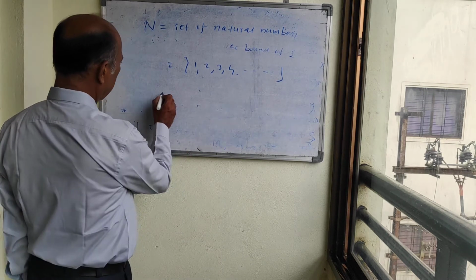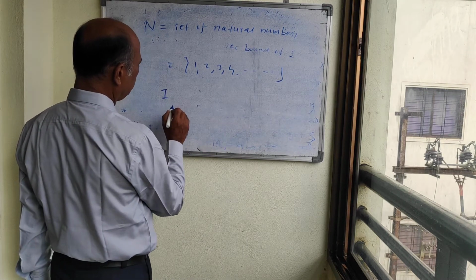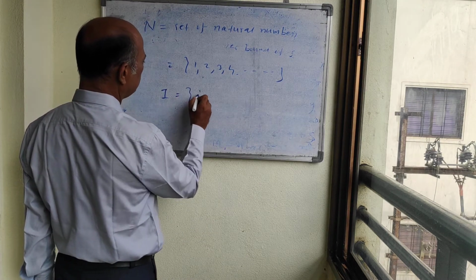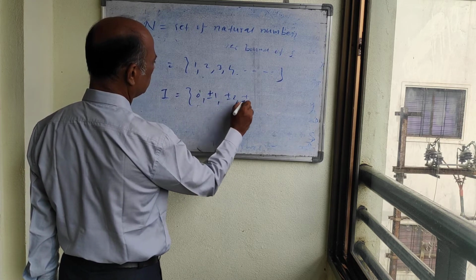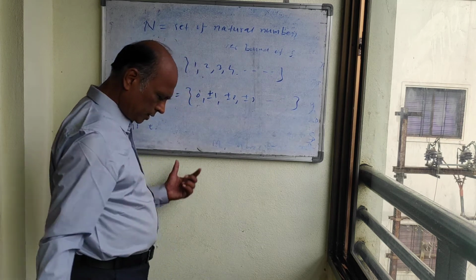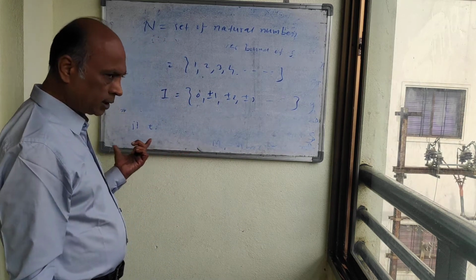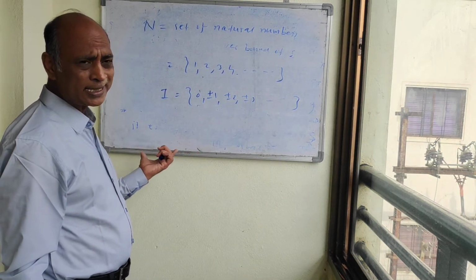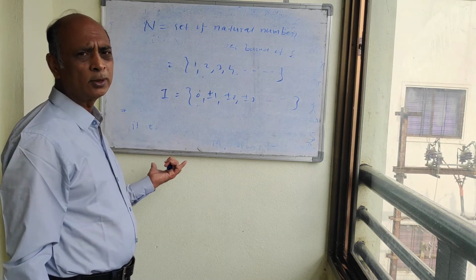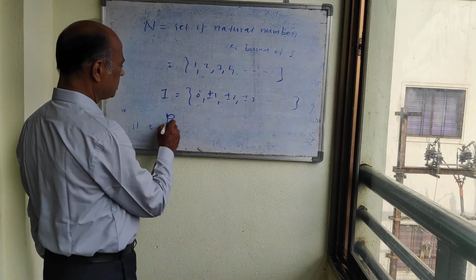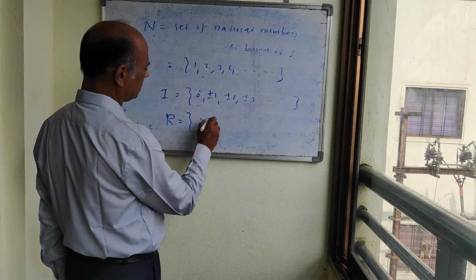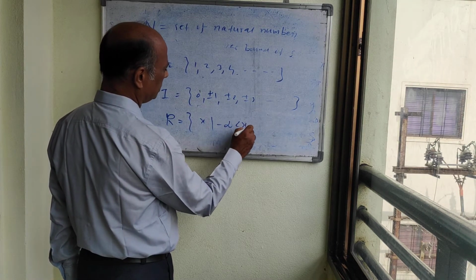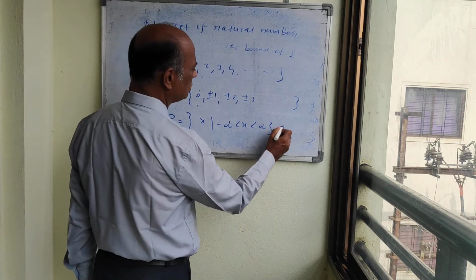Now I, that is the set of integers, means 0, plus or minus 1, plus or minus 2, plus or minus 3. It is not bounded. Q is not bounded. Q means the set of rational numbers. R, you know what is R? R is the set of real numbers, that is x such that minus infinity is less than x less than infinity. It is also not bounded.